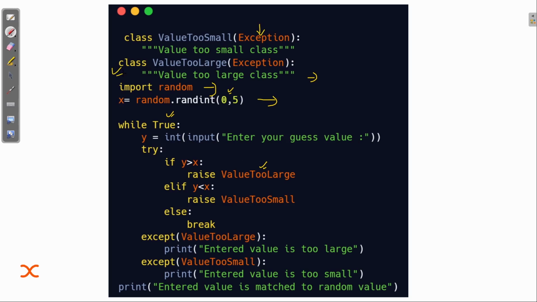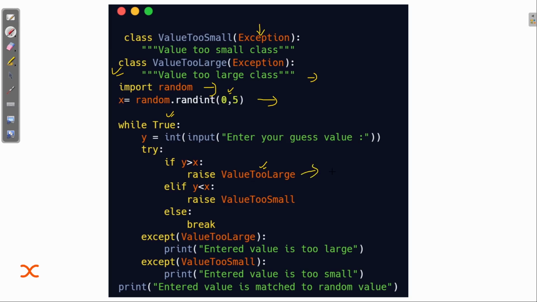We are first creating an exception class. Mainly, exception is a class, and we are creating an exception class of our own. Earlier we used to raise ValueError and then pass the message we need to print. But now I'm manually creating the exception class, so we can directly call it.